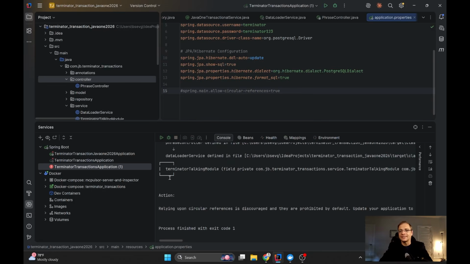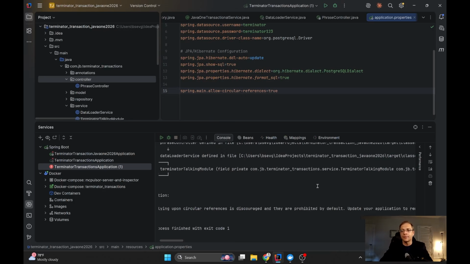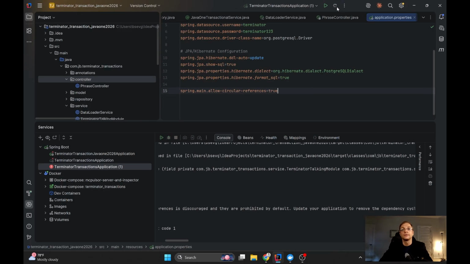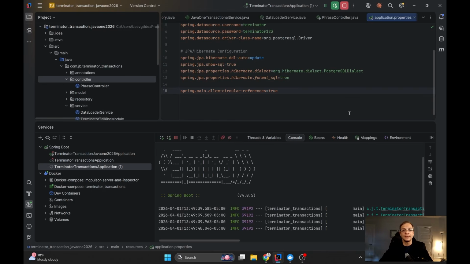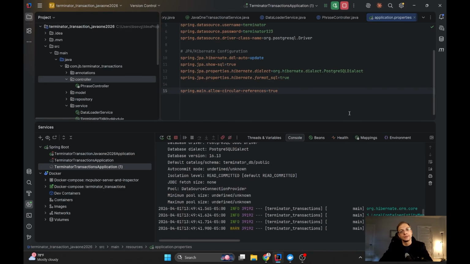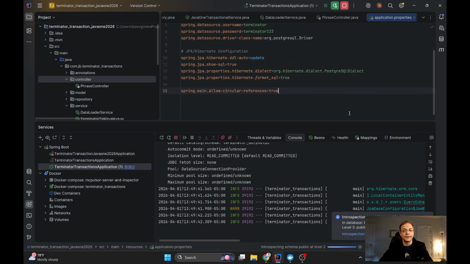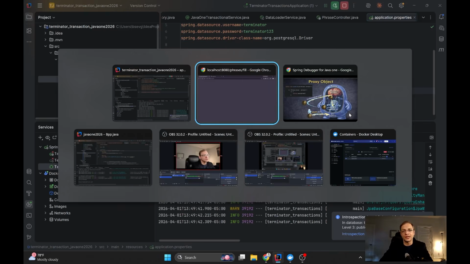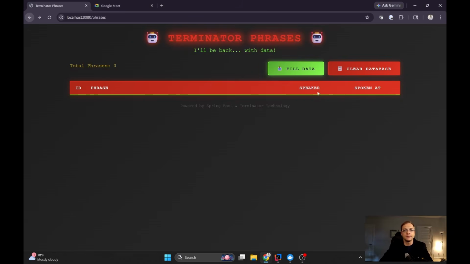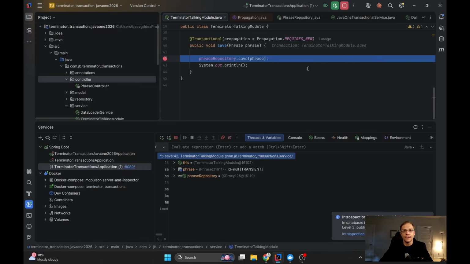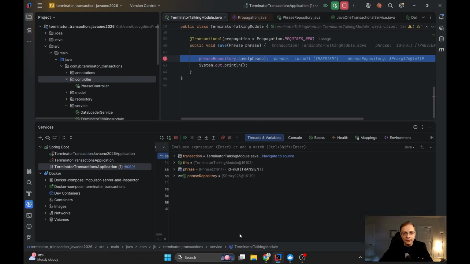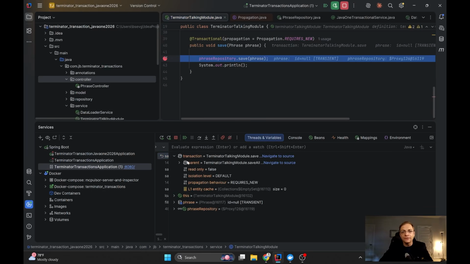You see it says circular dependency. You need to allow it by making this property true, and by doing that, now let's see if we will solve the problem. And now we have the 50 additional transactions. So let's click the field data, and now we can see in the transaction view that we have two transactions.